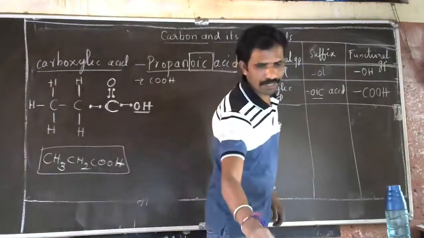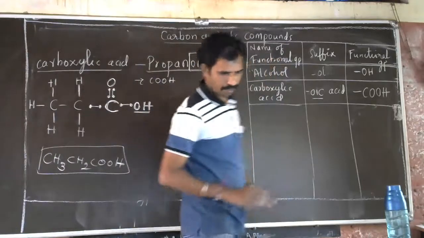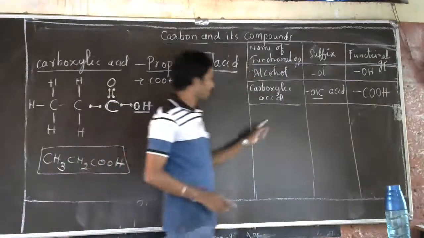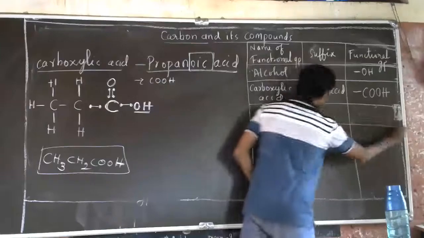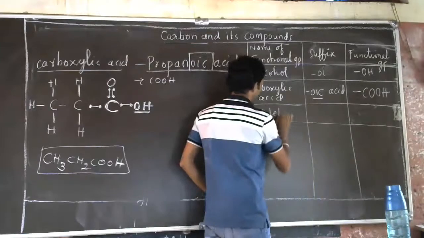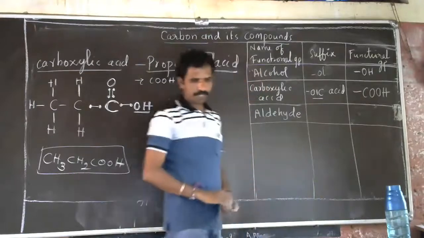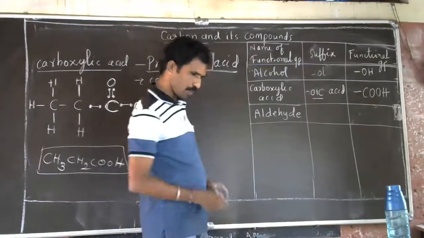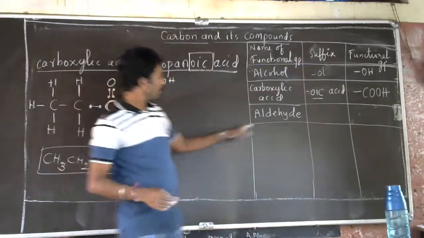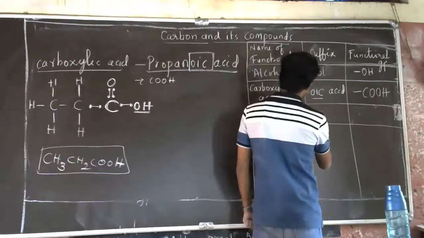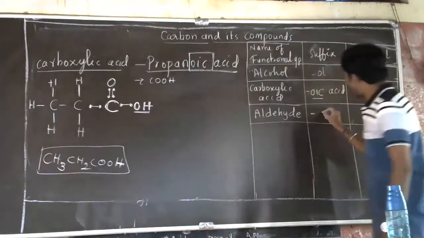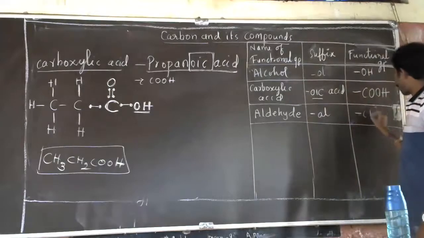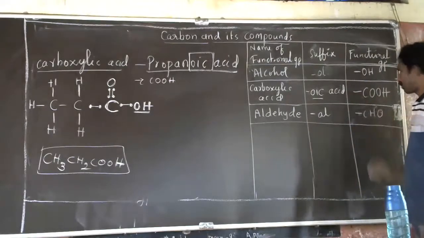So very easy concept. I hope you have understood this, and we will go to the next functional group, that is aldehyde. Next group is the aldehyde group. For the aldehyde group, the suffix is "al", and the group is the CHO group.